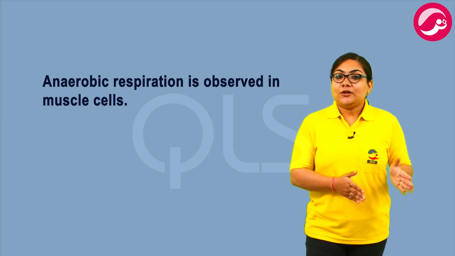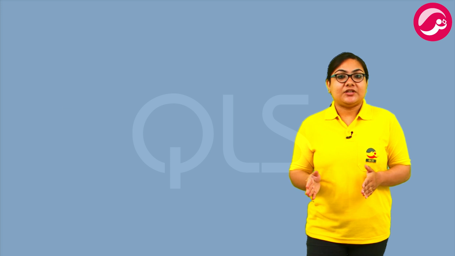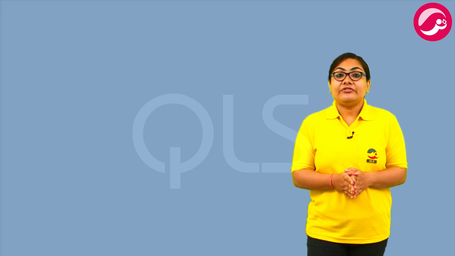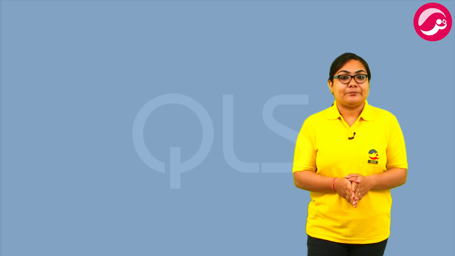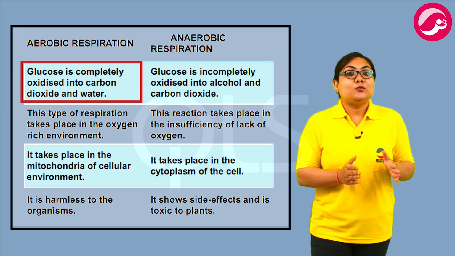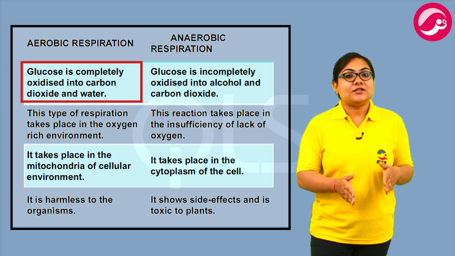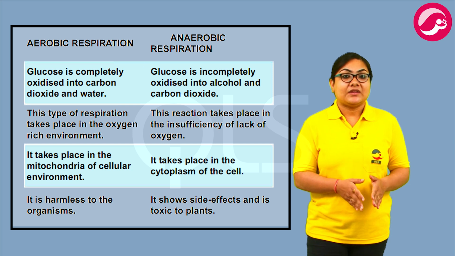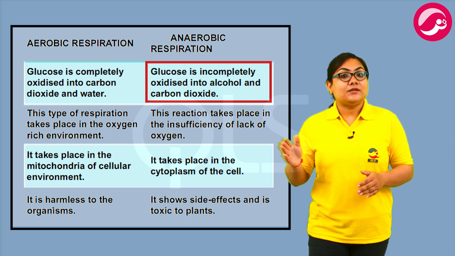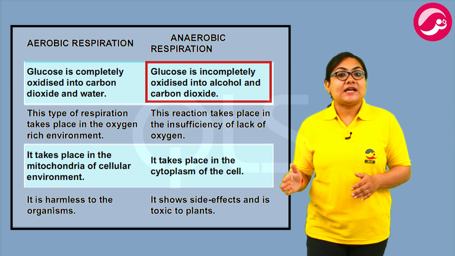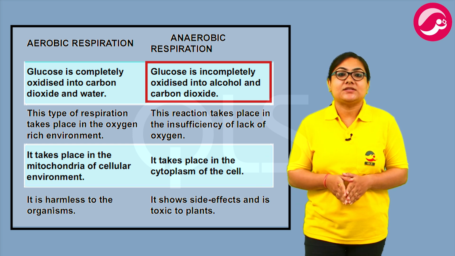We talked about aerobic respiration and anaerobic respiration. Now, let's try to differentiate between the two types of respiration. In aerobic respiration, glucose is completely oxidized into carbon dioxide and water, while in anaerobic respiration, glucose is incompletely oxidized into alcohol and carbon dioxide.